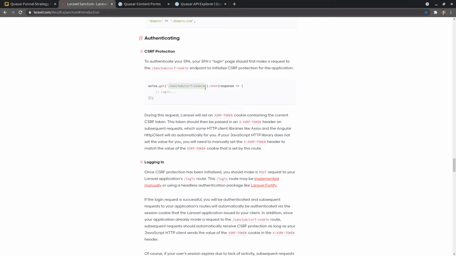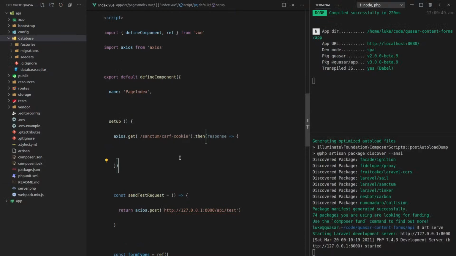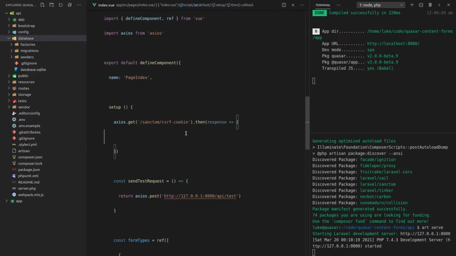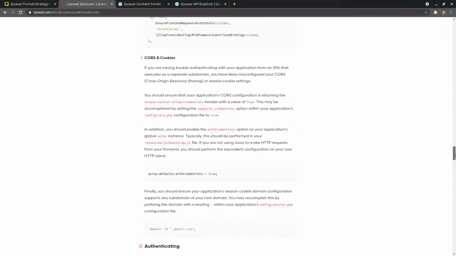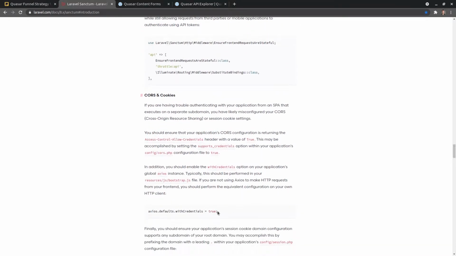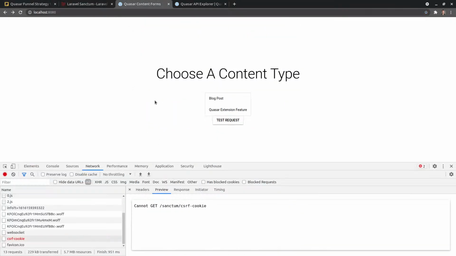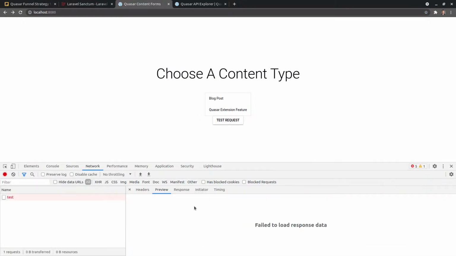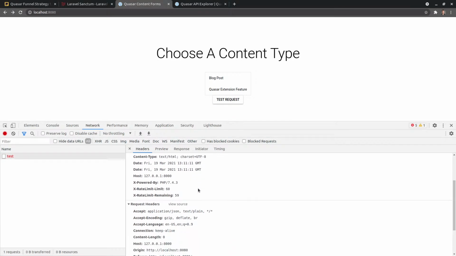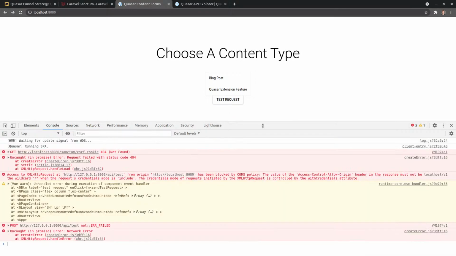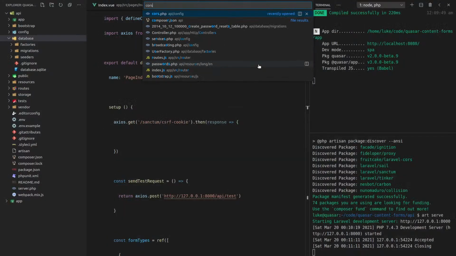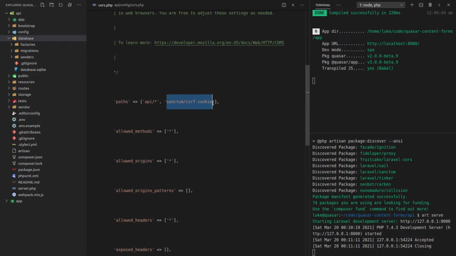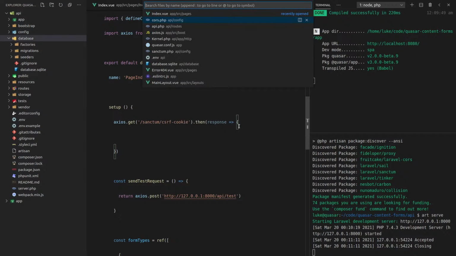Maybe the problem is... I was going to say maybe the problem is that it's not a cookie route. Well, if any of you guys have ideas of what I might have done wrong here, let me know. I'm just going to scroll up and see if I can find something weird. With credentials, let's make sure that that's actually sending through the credentials. So if we go to our headers here, yeah, it looks like it is. So that's not going to be the problem. Could be a CORS problem. No, Sanctum/CSRF cookies is enabled, so that shouldn't be the problem.